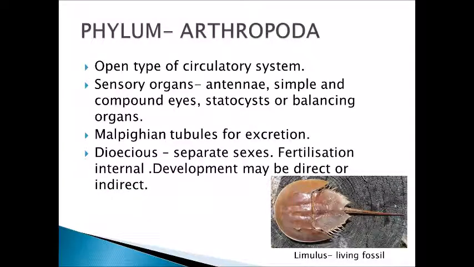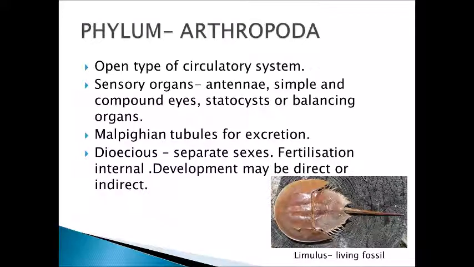The organisms of phylum Arthropoda have open type of circulatory system. That means blood flows through the body cavity, not through tubes. It flows into the open body cavity and that is why it is open type of circulatory system.